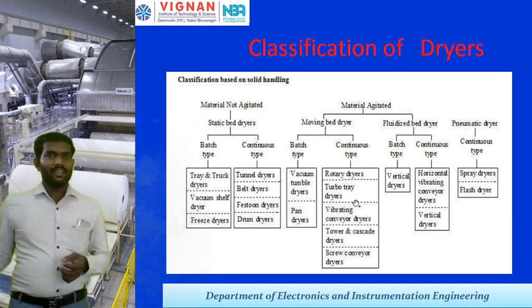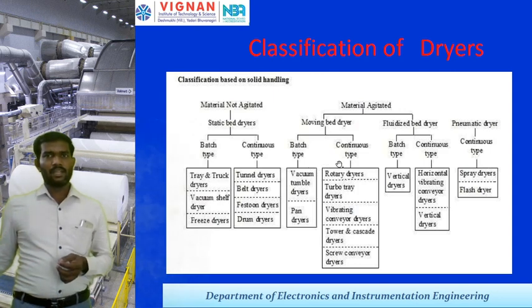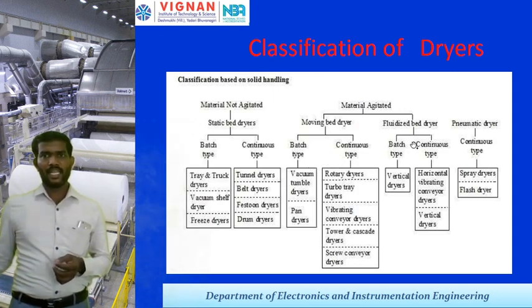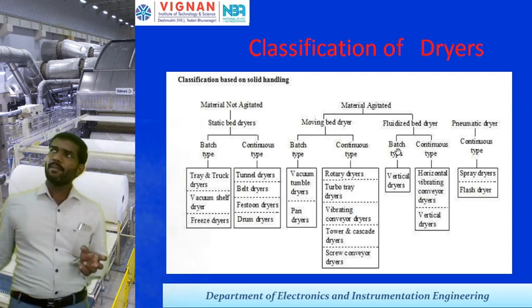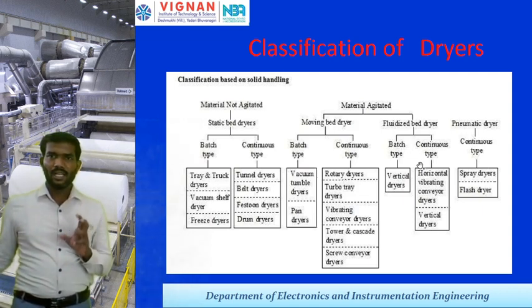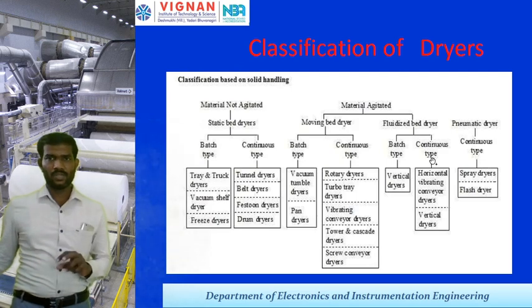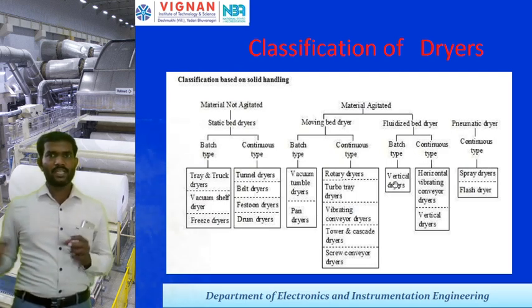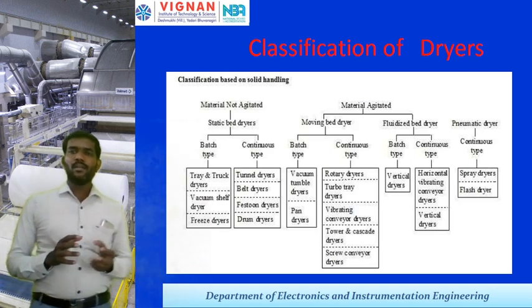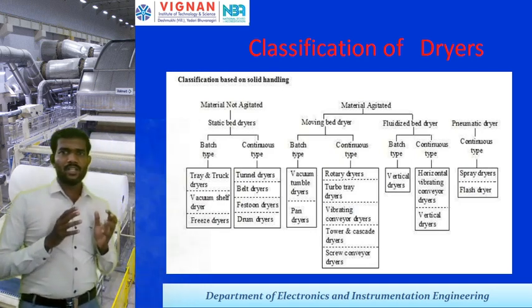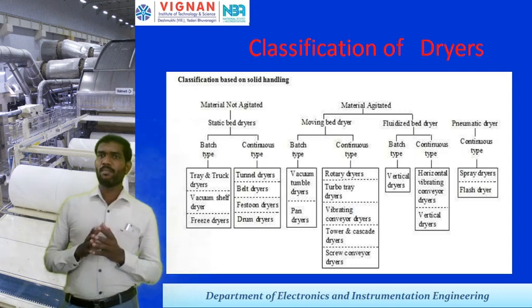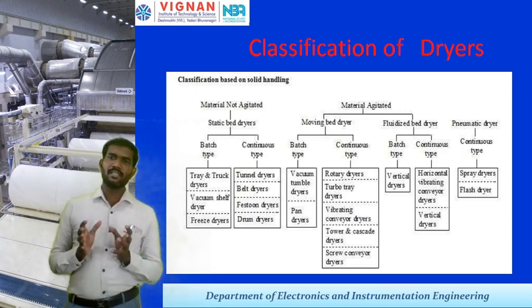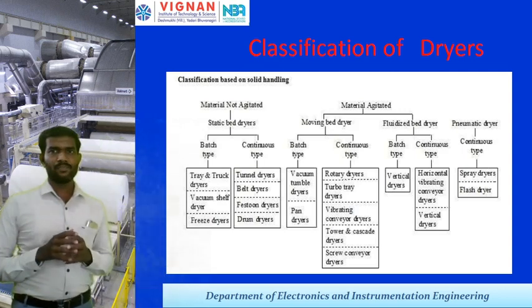Material agitated is also classified into batch type and continuous type. The fluidized bed type is again classified into two types: batch type as well as continuous type. Under batch type we have only one type, the vertical type, and under continuous type we have the horizontal vibrating conveyor type of dryers and vertical dryers.